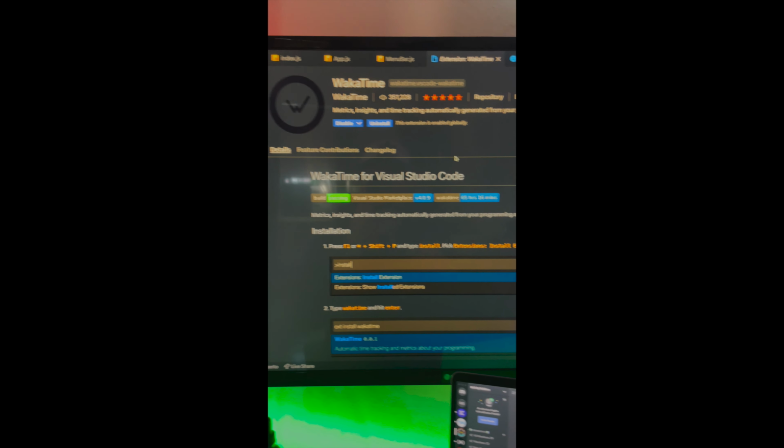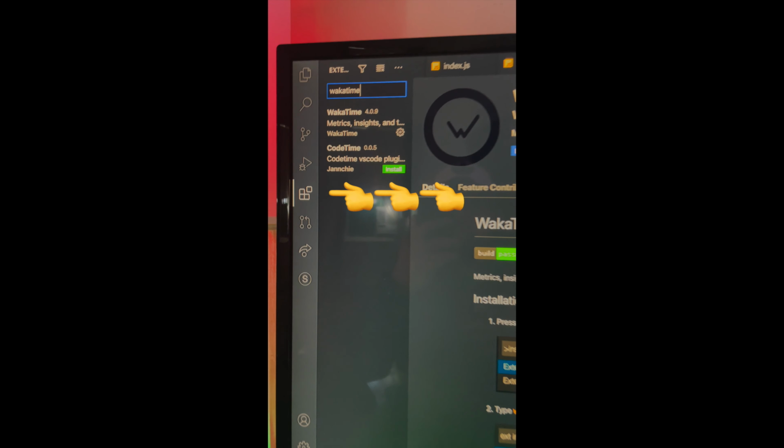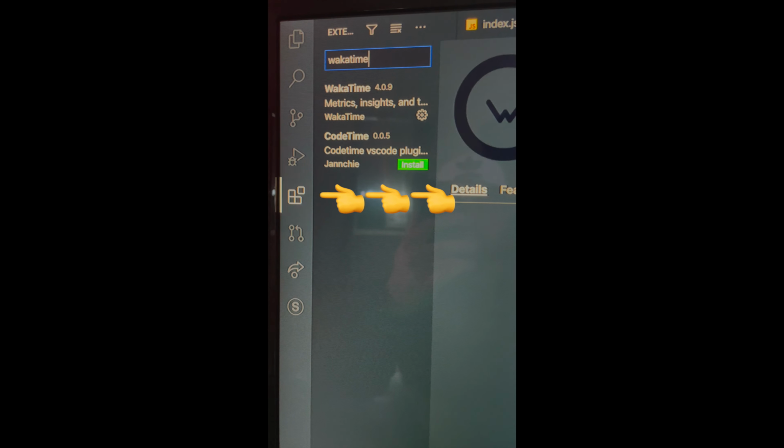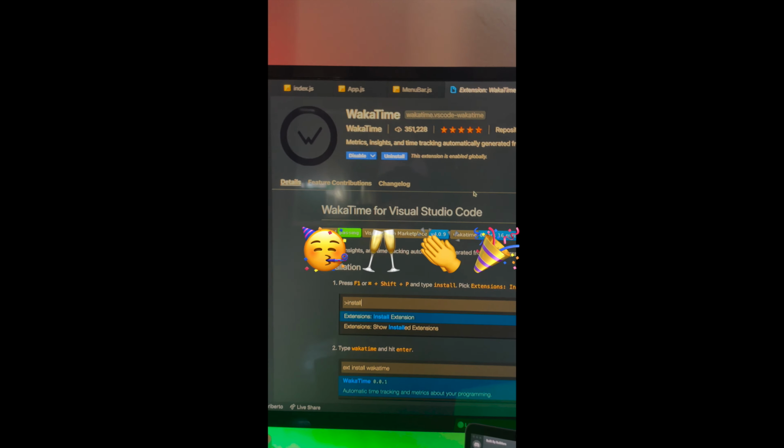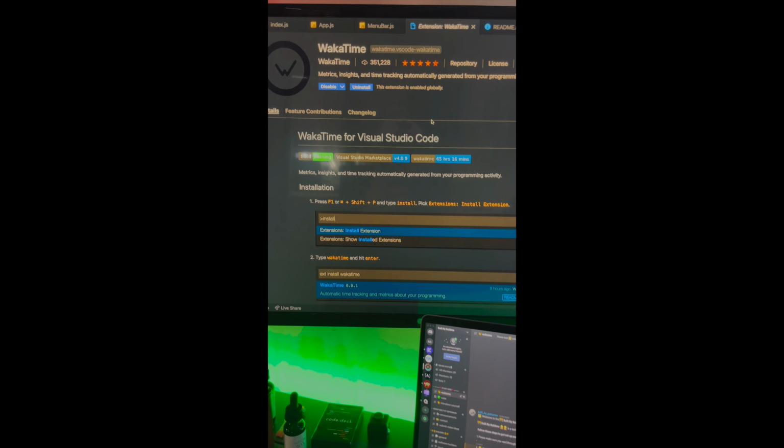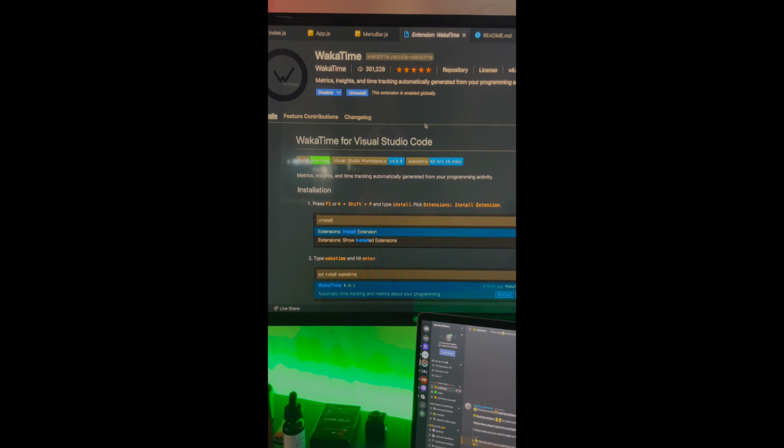Next, go to your text editor of choice. For me is VSCode. Go to the extensions tab, type WakaTime, and install the WakaTime plugin. And that's it. VSCode or whatever text editor you're working on will handle the rest.